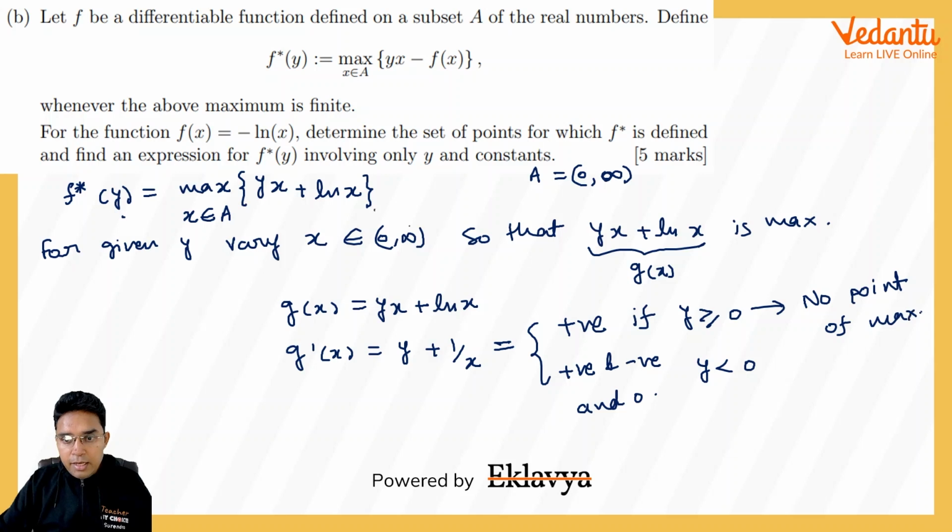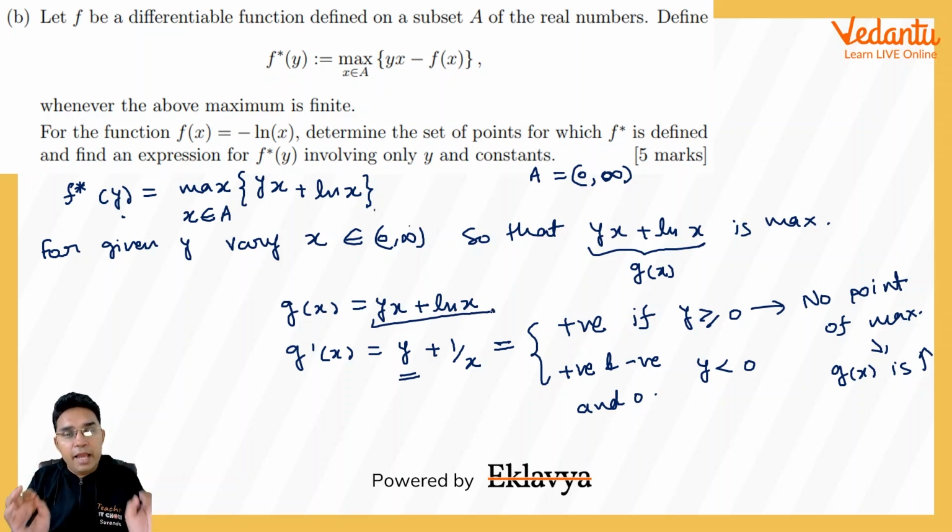In fact, this function g(x) is strictly increasing. And strictly increasing means as you increase the value of x, for all those cases when y is positive, this yx plus ln x will keep on increasing. We will not be able to get any maximum value of this. This will go up to infinity. And please remember, infinity is not some number which we can claim to be a maximum. If it is a maximum, then it has to be some finite value.